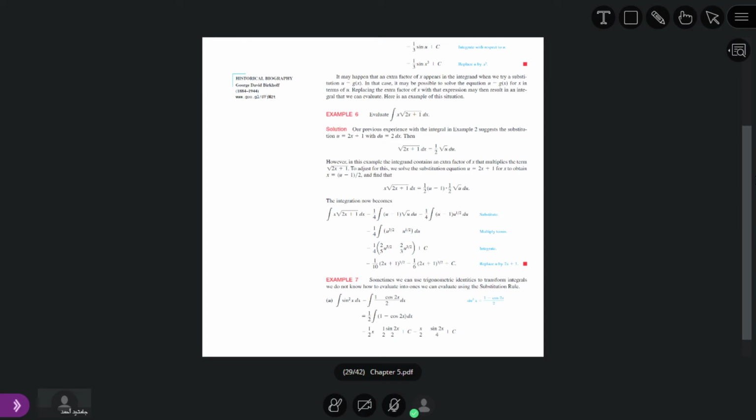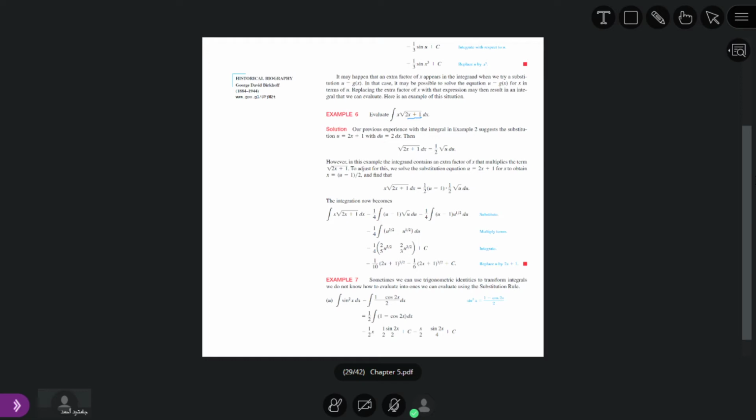Now what is the value of u here? What did we substitute? u is equal to 2x plus 1. Yes, not minus, it is 2x plus 1. So now we replace u with 2x plus 1, because u is equal to 2x plus 1.